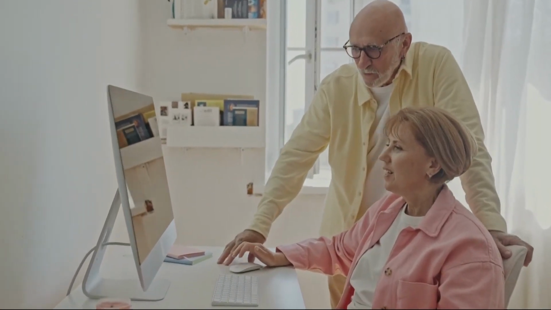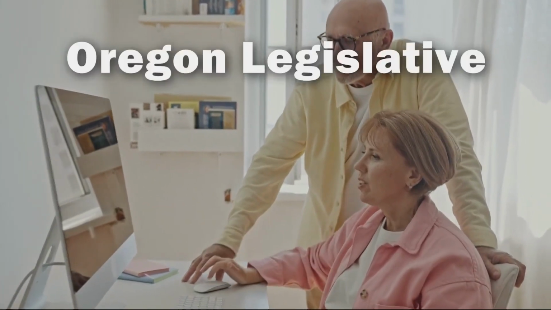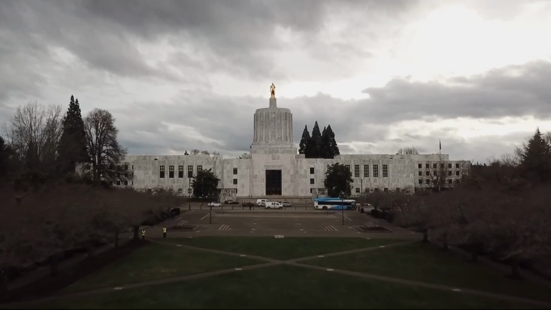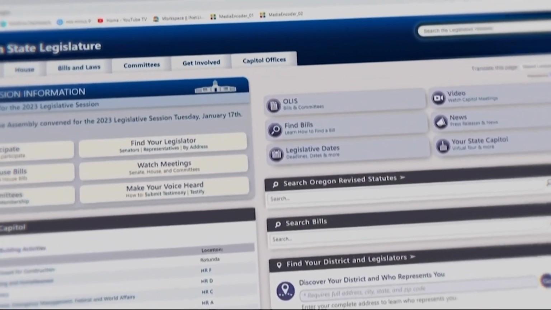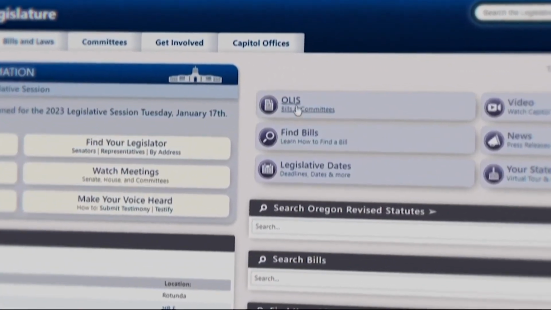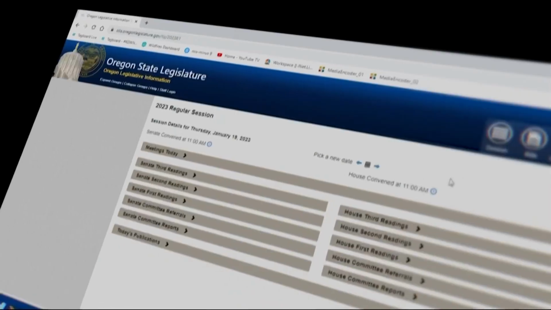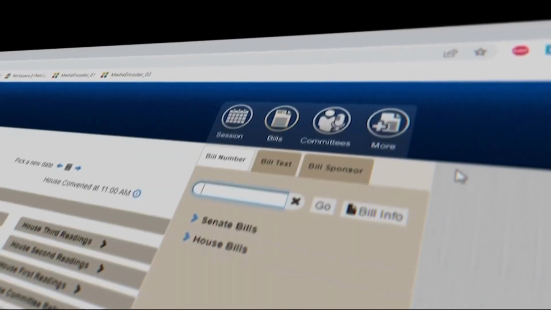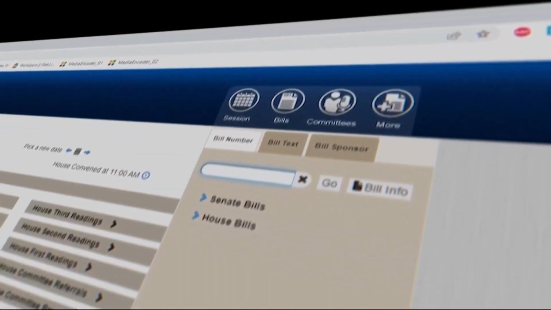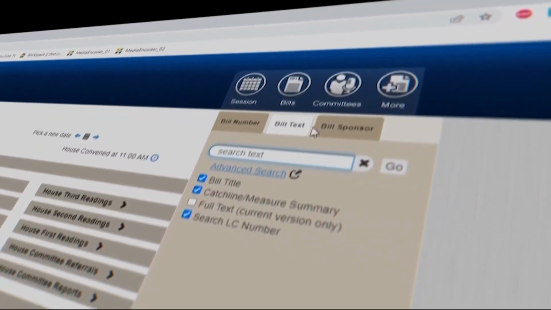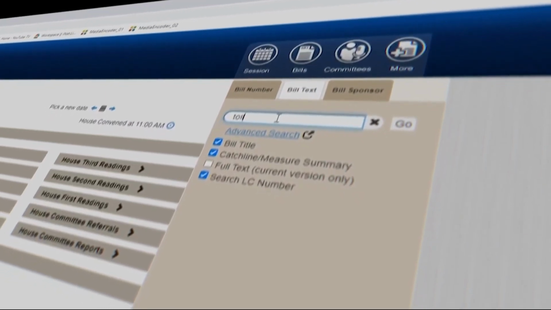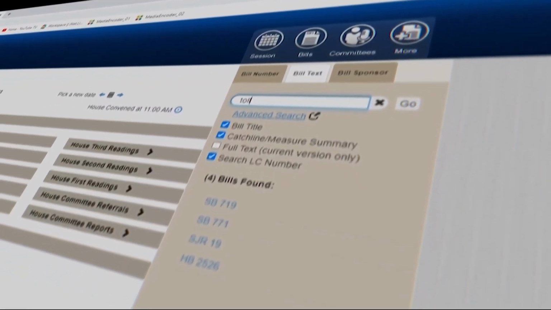For online registration, you have to use the Oregon Legislative Information System to find the specific meeting or bill that you'd like to testify for or against. To find that, head back to the home page and click on OLIS, or O-L-I-S, on the middle right. On this page, you can look to the top right and click on Bills. From here, you can put in the bill number if you know it, or click the Bill Text tab, where you can search via keywords. Let's do a search for toll, since so many of you have thought about ODOT's tolling plan.